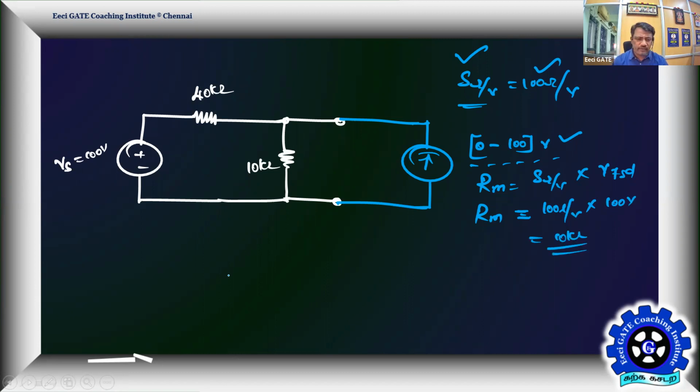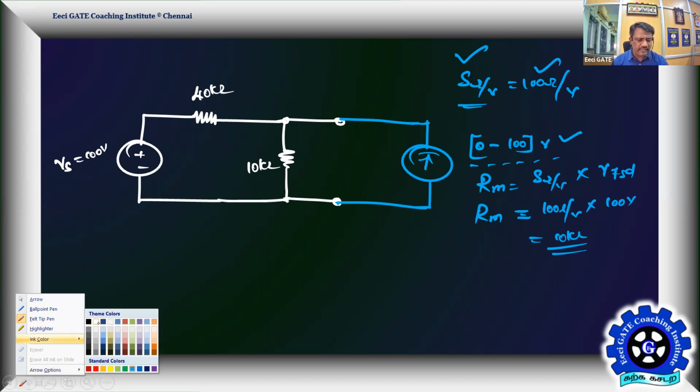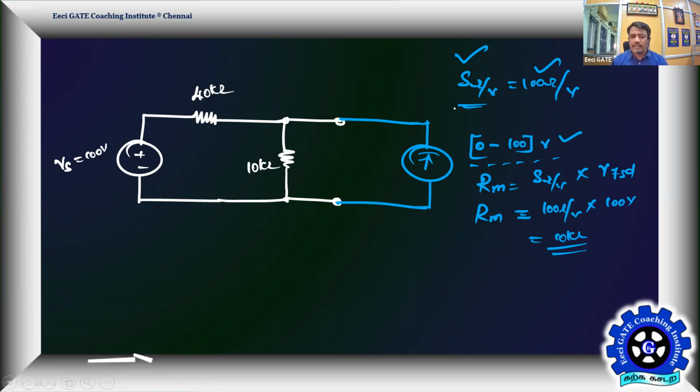Okay, so now what about the voltmeter? I have a 10 kilo ohm meter. Instead of taking it straight away like the ammeter is taken, because voltmeters are built only by using ammeters, we should not go straight for RM. We should take the range and the sensitivity of the instrument, then go for this. This is again a PMMC.